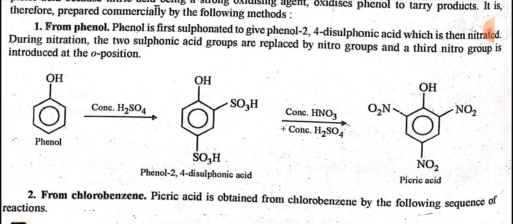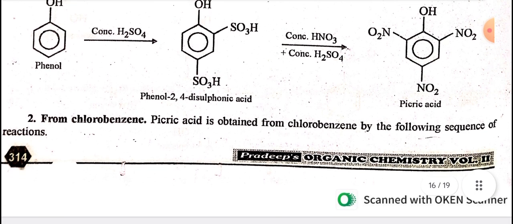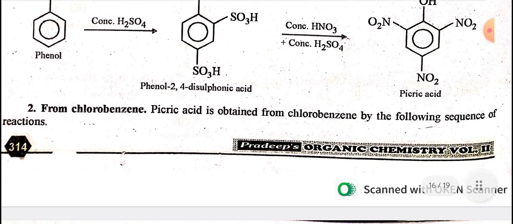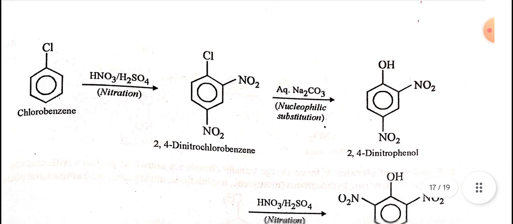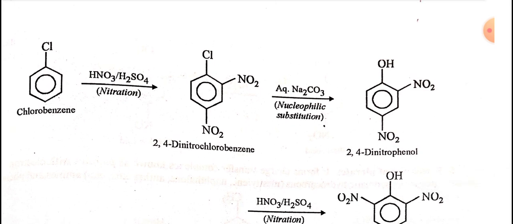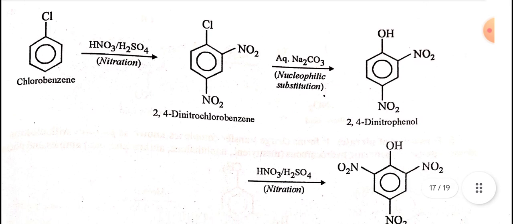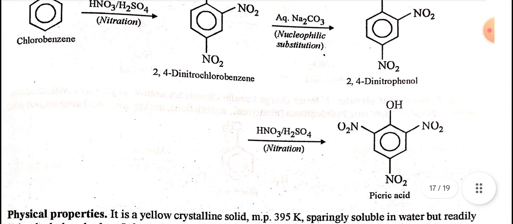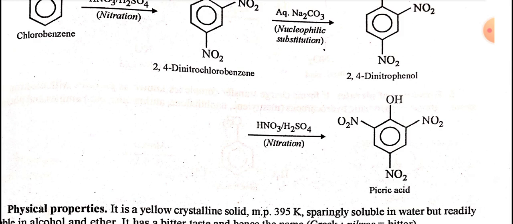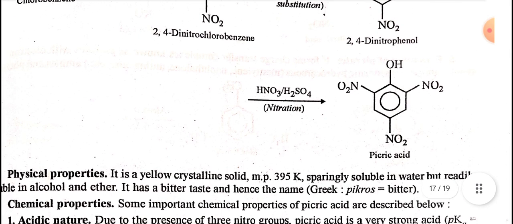the ortho position. Second, from chlorobenzene, picric acid is obtained by the following sequence of reactions. Chlorobenzene, when reacted with HNO3 in the presence of H2SO4, gives 2,4-dinitrochlorobenzene, and when reacted with aqueous Na2CO3, that is nucleophilic substitution, it gives 2,4-dinitrophenol. With HNO3 and H2SO4, that is nitration, it gives picric acid.